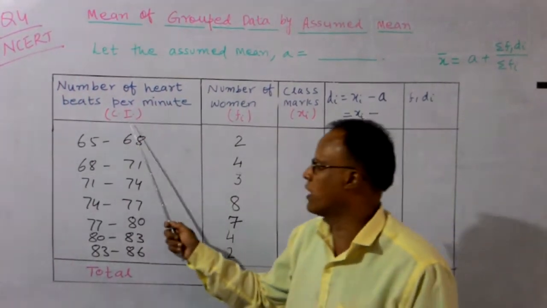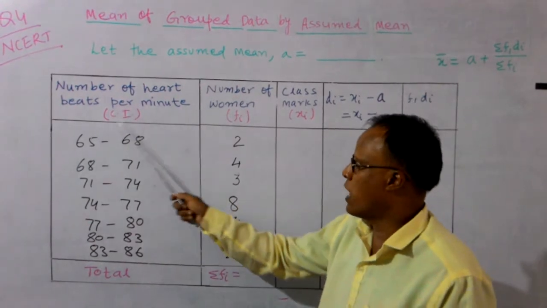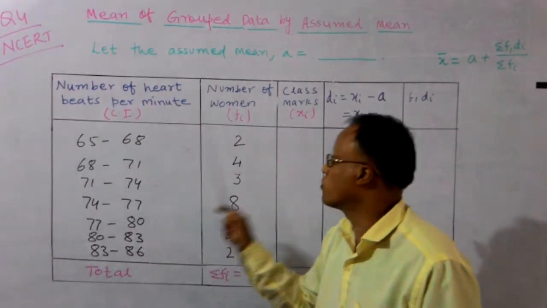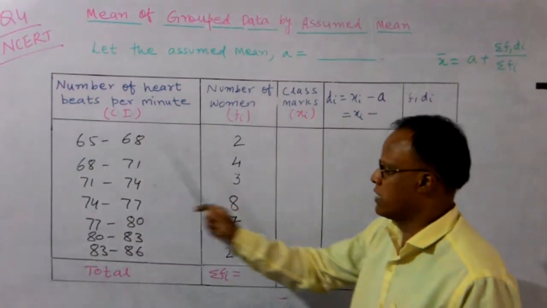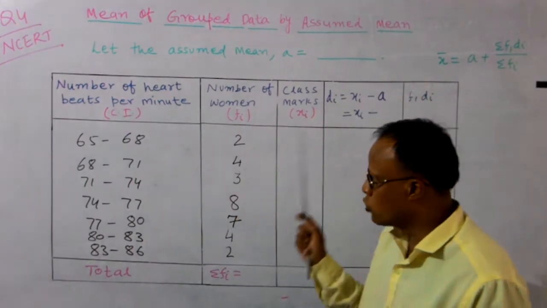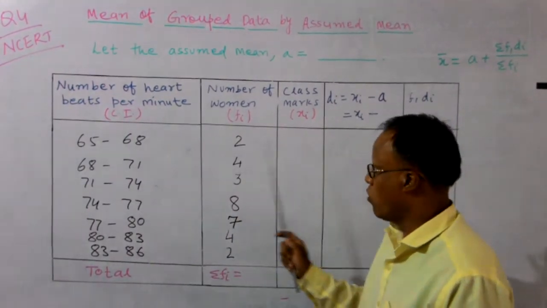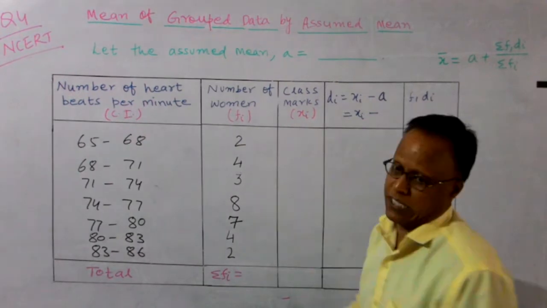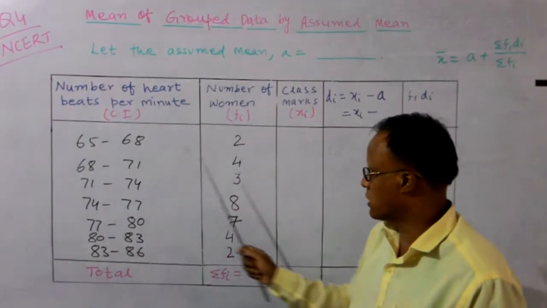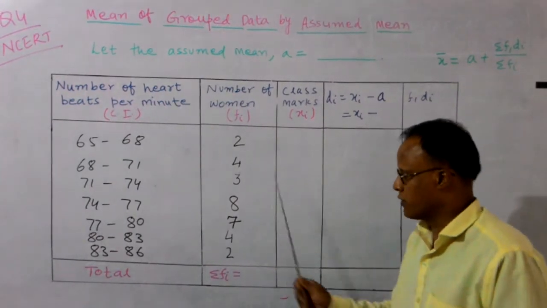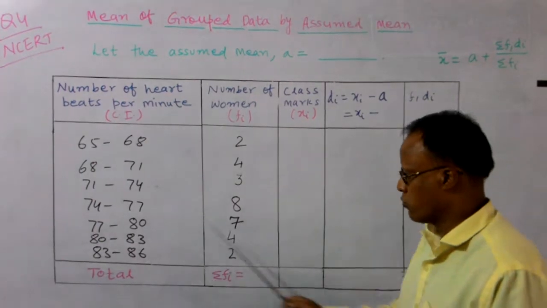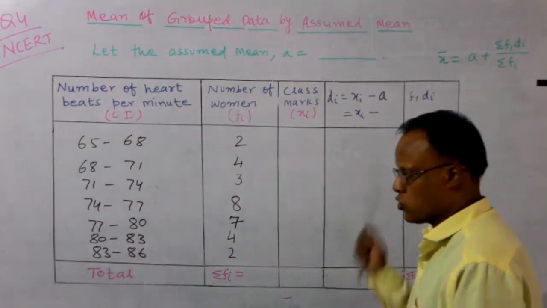So the class interval of the number of heartbeats per minute is given. If the heartbeat lies between 65 to 68, the number of women whose heartbeat is between 65 to 68 is 2, and 68 to 71 is 4. This data is called frequency in terms of statistics. So 65 to 68 is 2, 68 to 71 is 4, 71 to 74 is 3, 74 to 77 is 8, 77 to 80 is 7, 80 to 83 is 4, 83 to 86 is 2.